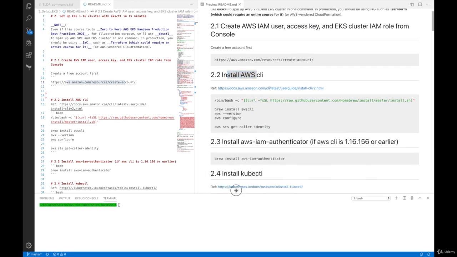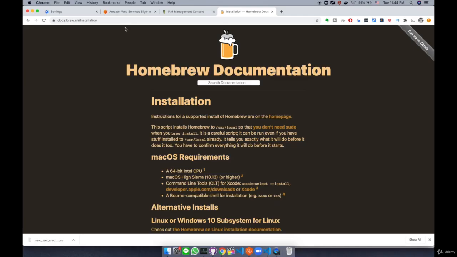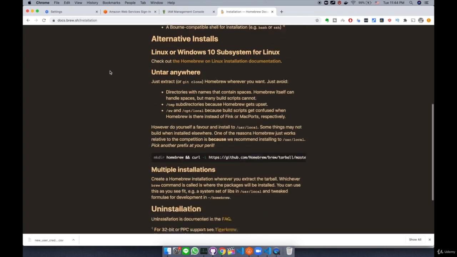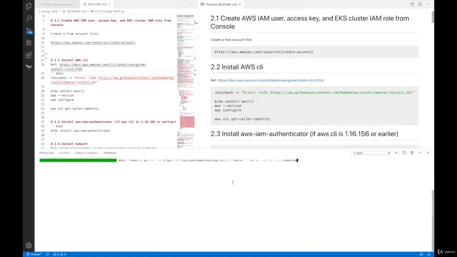If you haven't installed it, then you're going to use Brew, Homebrew, which is a package manager for Mac, or if you're using Windows, you can use Chocolatey. I'm using Mac, so I can use Brew. If you haven't installed Brew, then first you need to install Brew. To do that, you just go to the docs.brew.sh installation page and scroll down a bit. In the middle, you see this command. You're going to copy and paste this one and type it here in the terminal, and this is going to install Homebrew on your Mac computer.